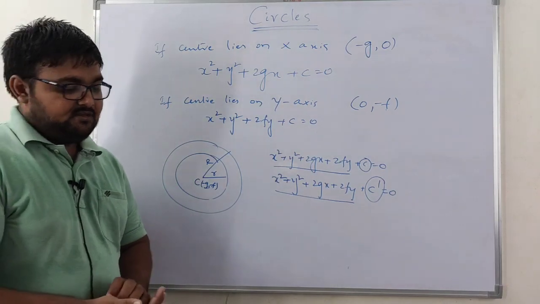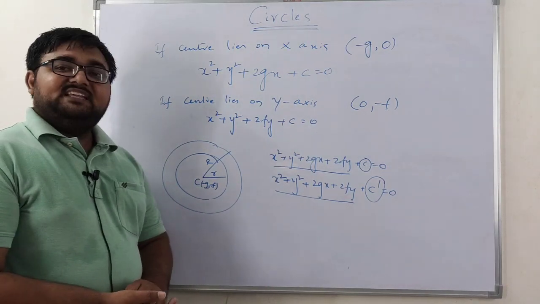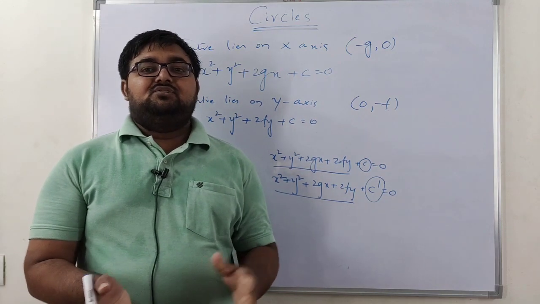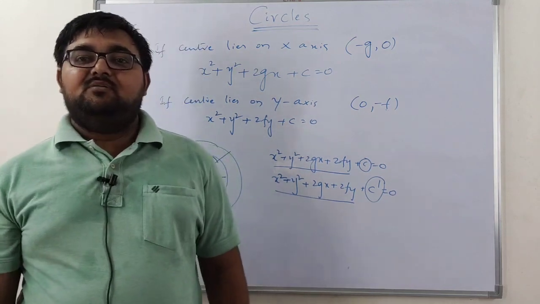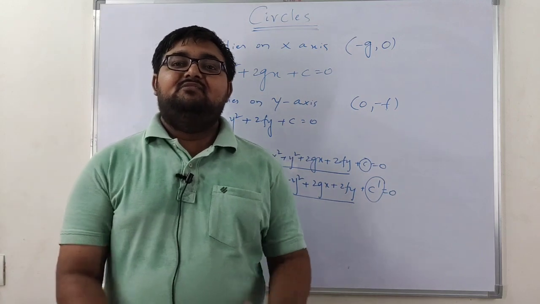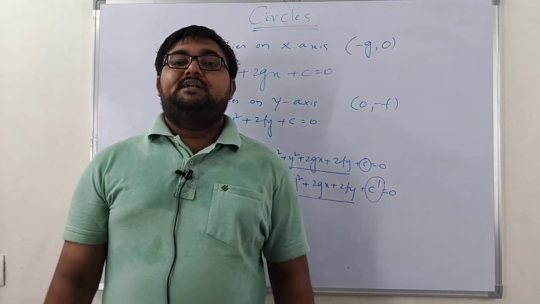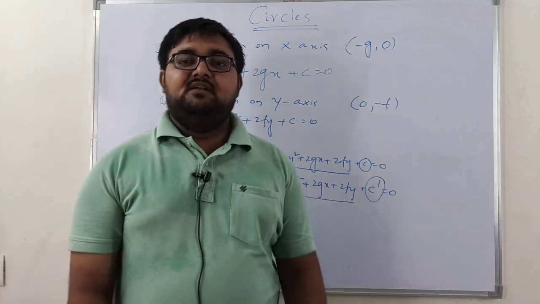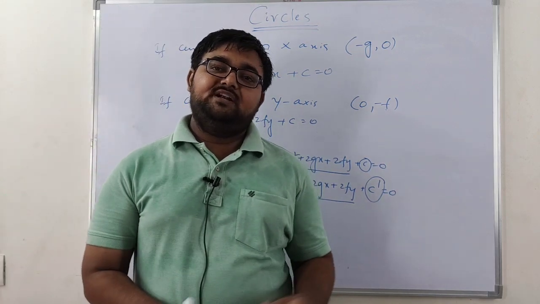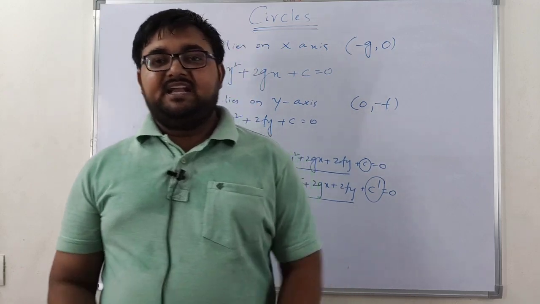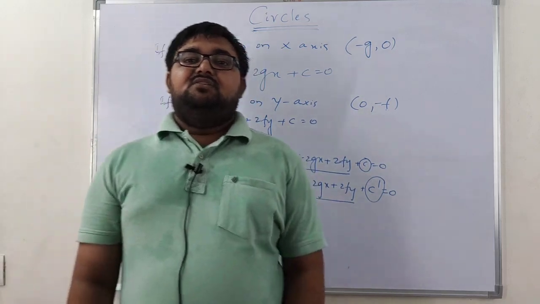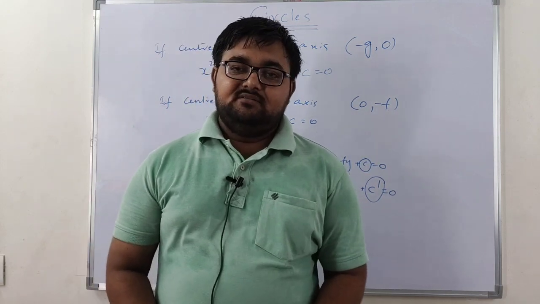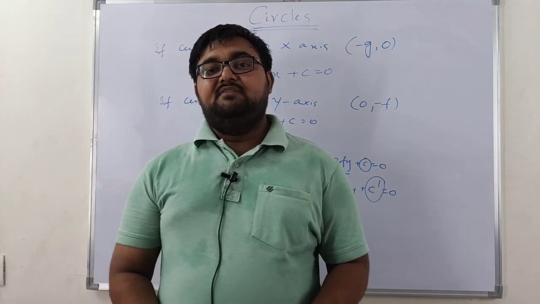Next, let us see some examples related to this. We have discussed the center form of a circle, and by looking at the equation, how to determine that it represents a circle. From there we have found how to find the center and radius of the circle. So in this session, we will see how to find the center and radius for the given questions.